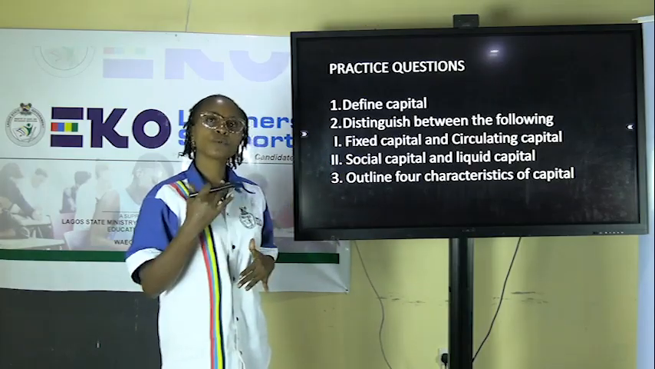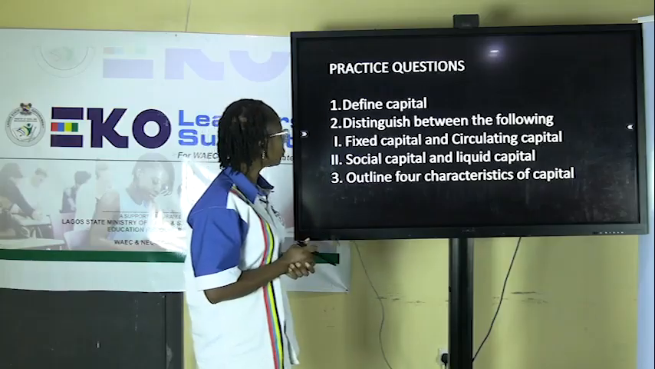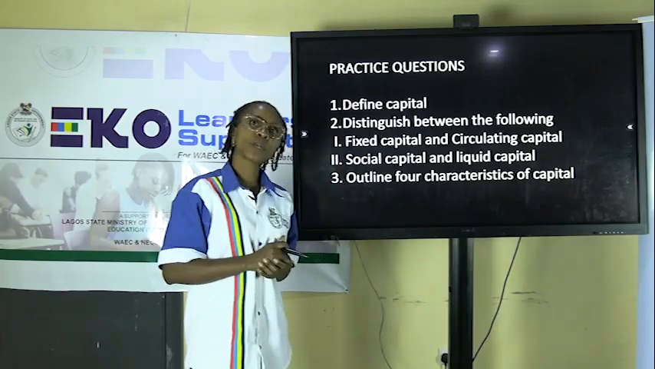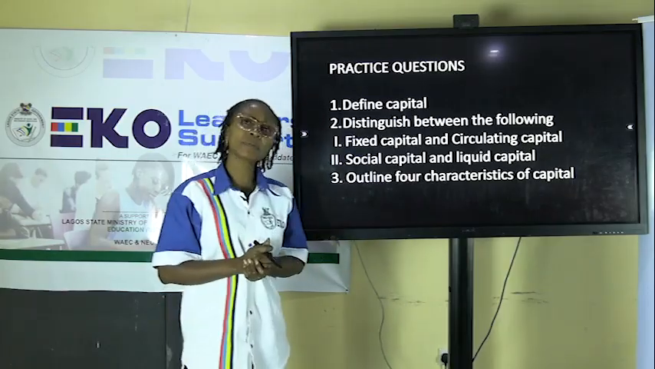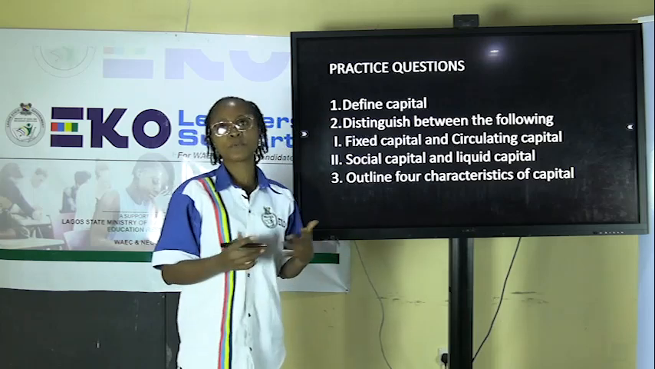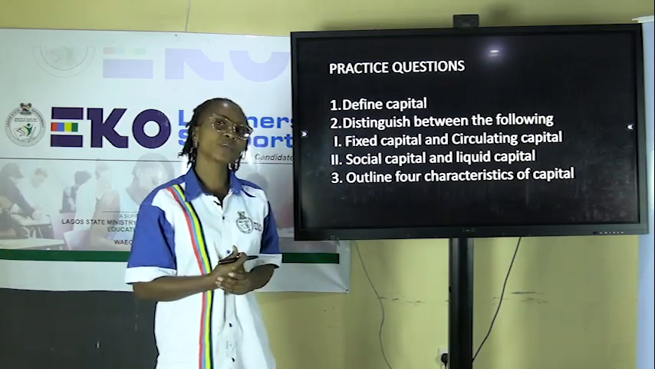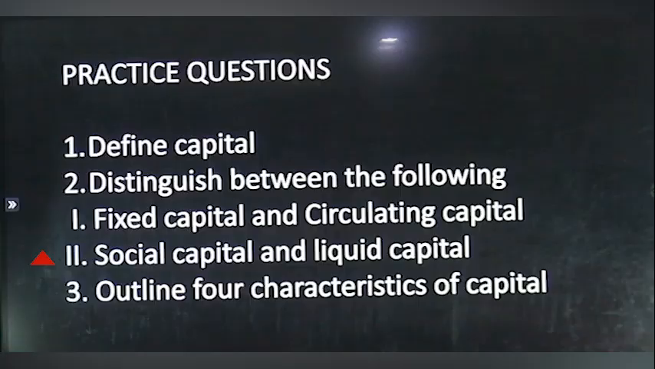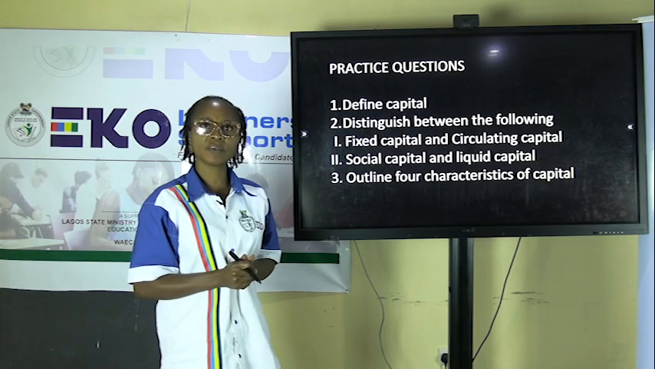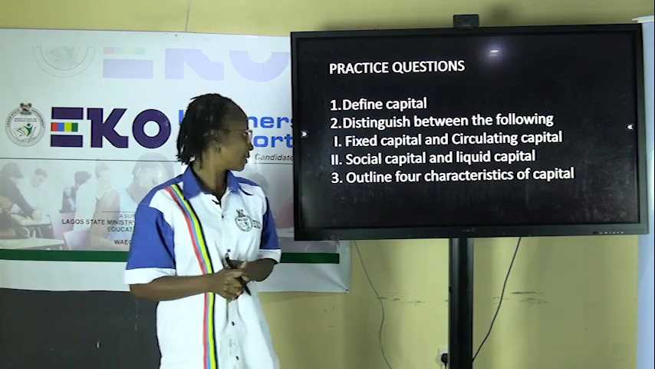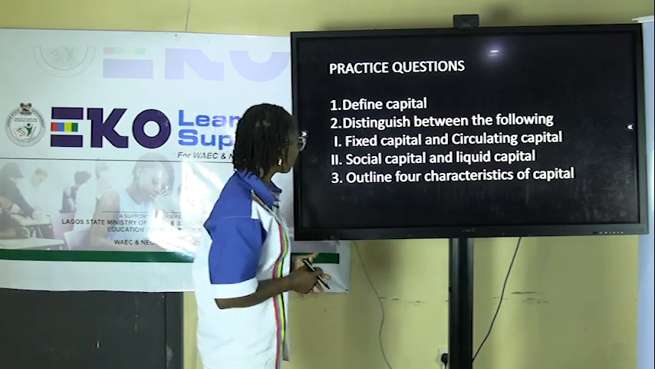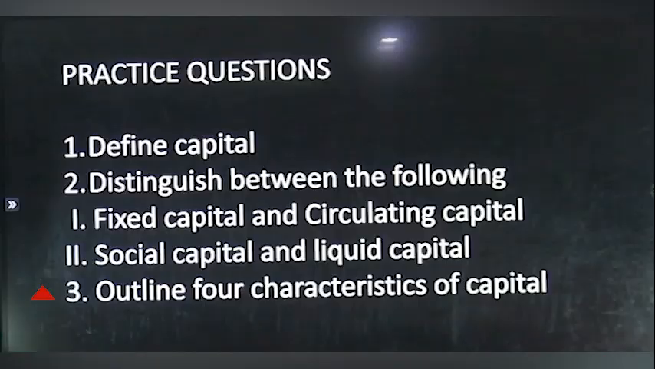And also fixed assets do not vary with the volume of production, while circulating capital varies with the volume of production. Now, social capital and liquid capital. Social capital are those assets that are provided by the government to aid the production of goods and services, while liquid capital are those that are provided for day-to-day running activities of the production of goods and services.